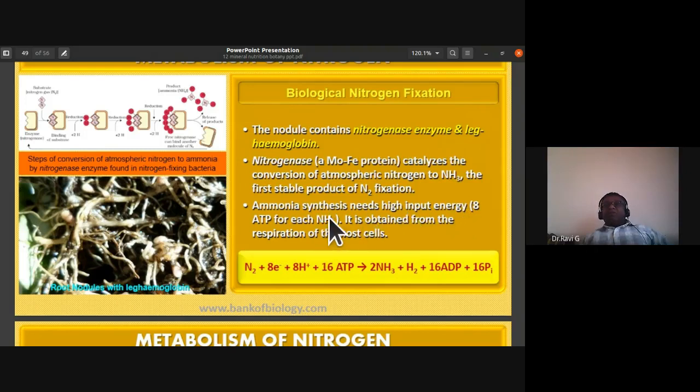Okay, so ammonia synthesis needs a high amount of energy. So 8 ATP for each ammonia that is formed. It is obtained from the respiration of the host cells. The host cells, when they respire, synthesize ATP. So these ATPs are obtained from the host cells by the rhizobium bacteria to fix the atmospheric nitrogen into ammonia. See, 8 ATPs are required to convert nitrogen into one ammonium ion. So 16 ATPs are required to fix nitrogen into two ammonium ions, two ammonia molecules.